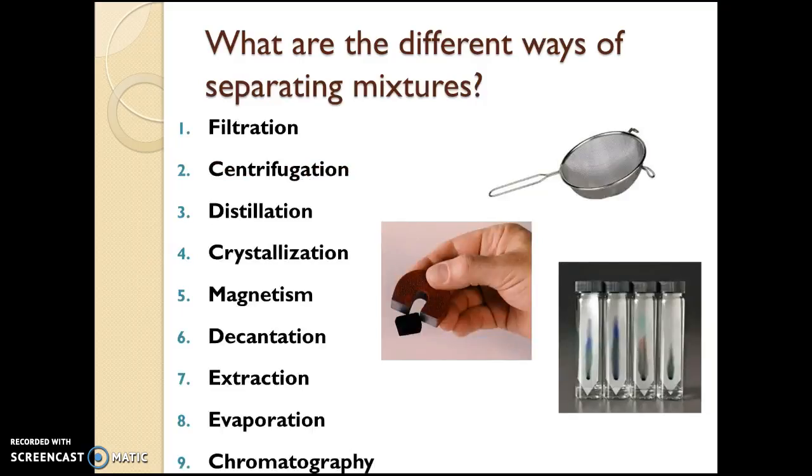So let's hear. What did you find? Good. Here I have a summary of all the techniques you mentioned. The first one will be the filtration. Then we will talk about centrifugation, about distillation, about crystallization. We will talk in the second lesson about magnetism, decantation, extraction, evaporation, and chromatography.